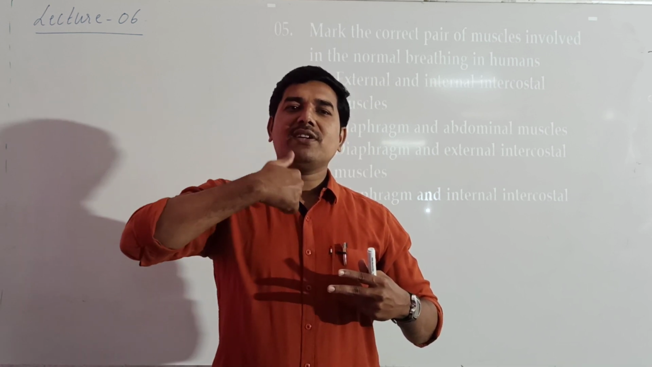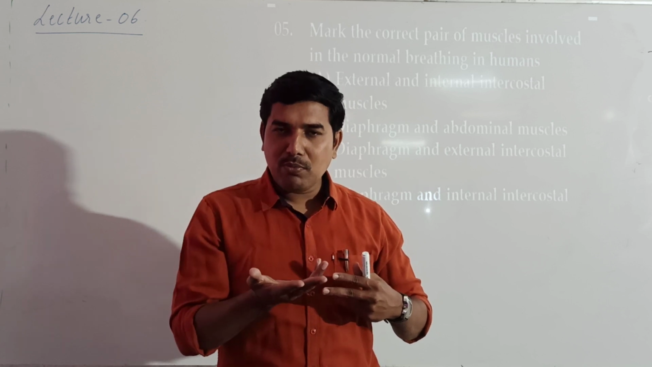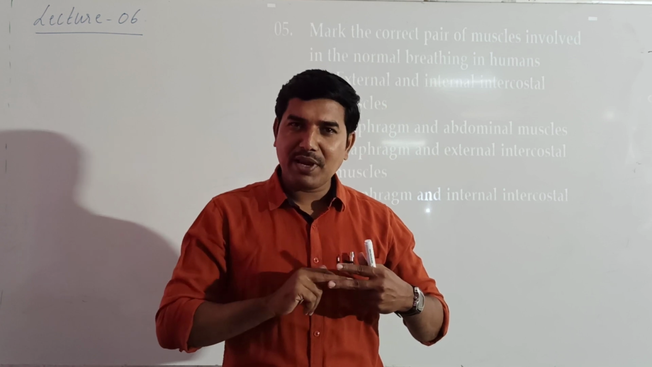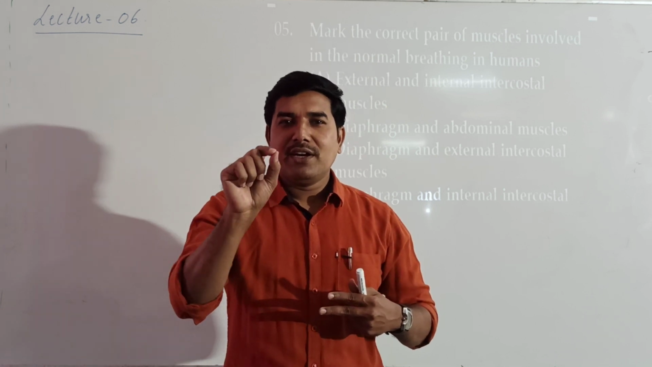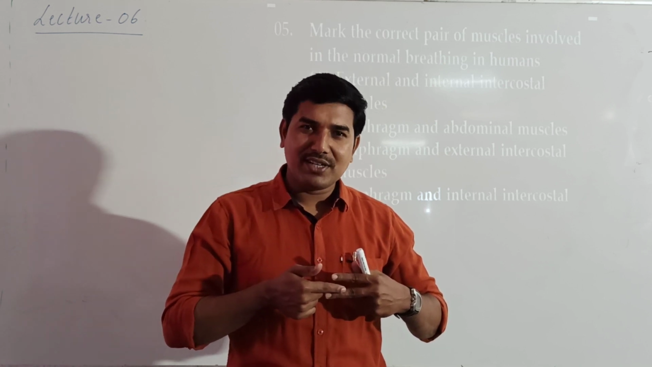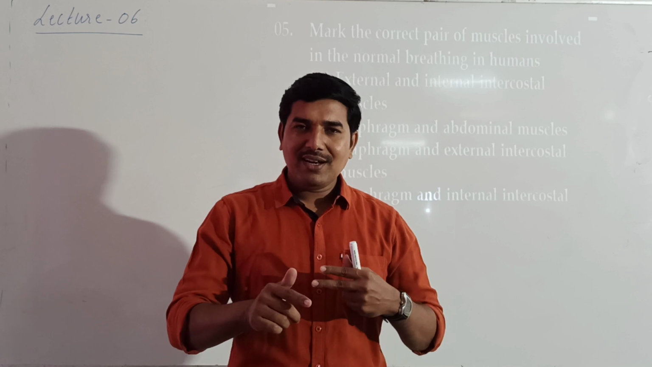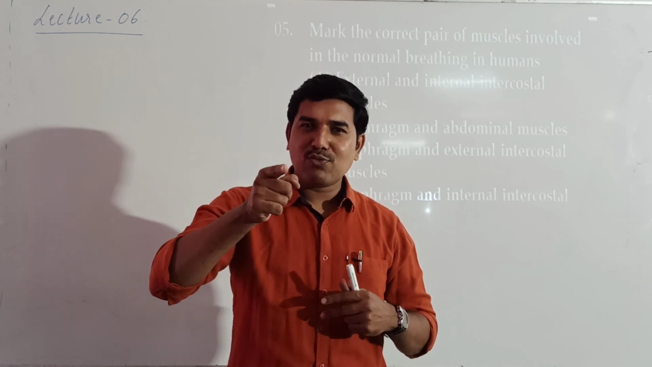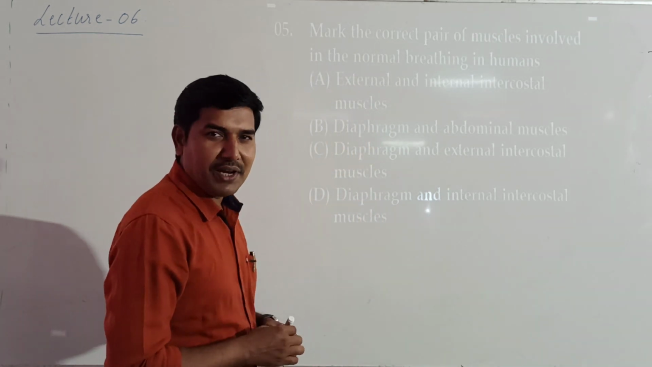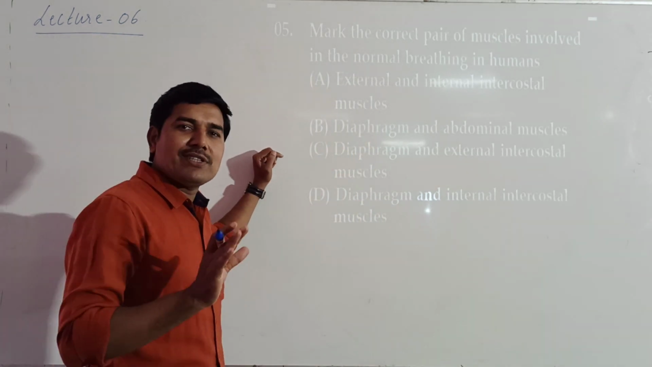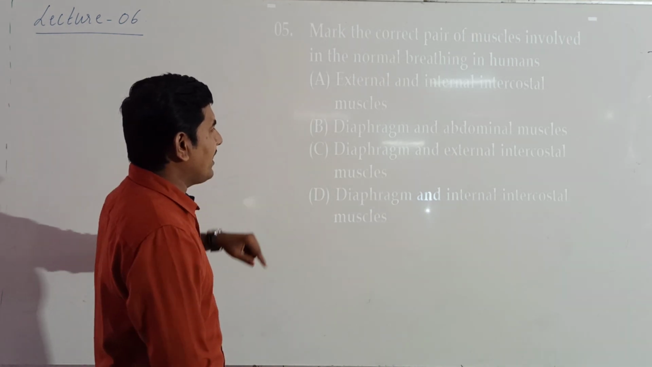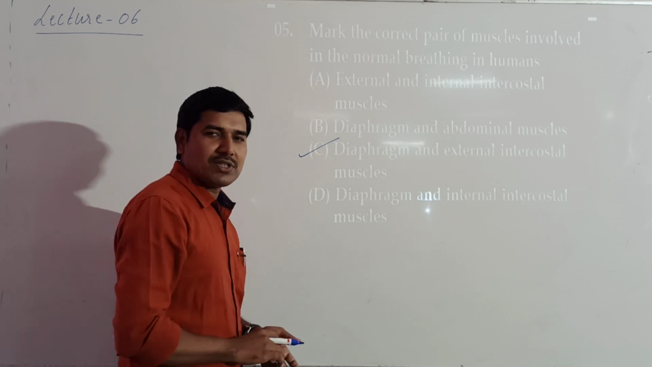The inner part is internal intercostal muscles. During inspiratory reserve volume and expiratory reserve volume, both the muscles will be working. But during normal breathing, only the external intercostal muscles will be functioning. As a result, the muscles of the diaphragm and the external intercostal muscles will be functioning during normal breathing. So out of these, which option holds true? Here it will be diaphragm along with external intercostal muscles.